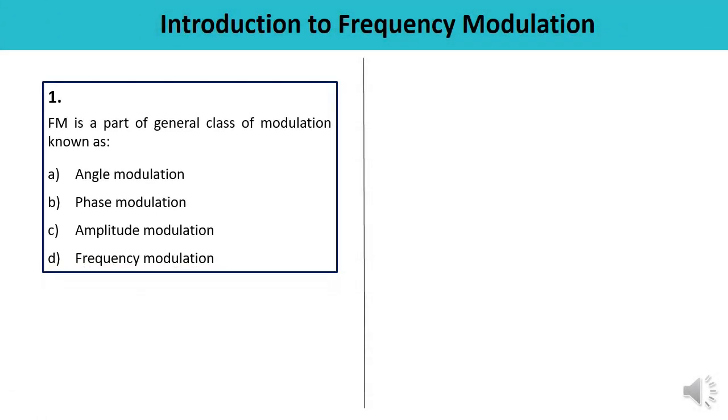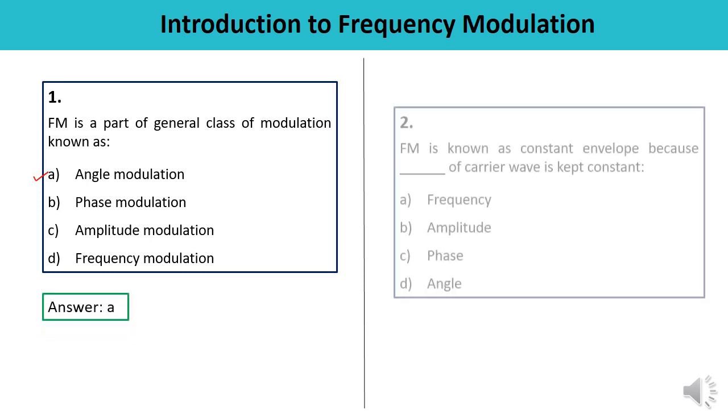First question is, FM is a part of general class of modulation which is known as. You have studied about the classification of the modulation, and FM is a part of general class of modulation which is known as angle modulation. So you can pick the correct option very carefully. A is the correct option.